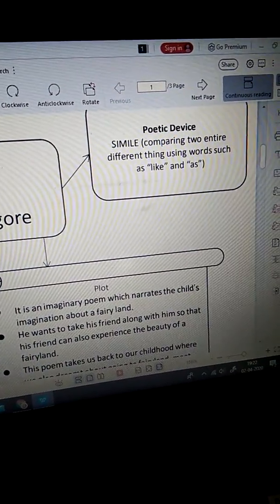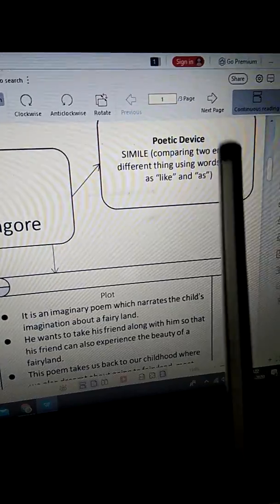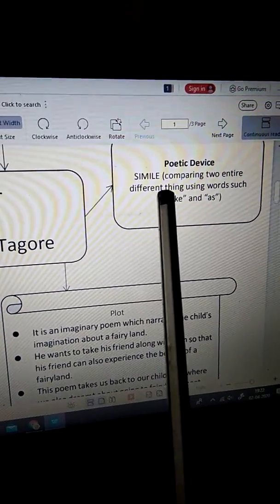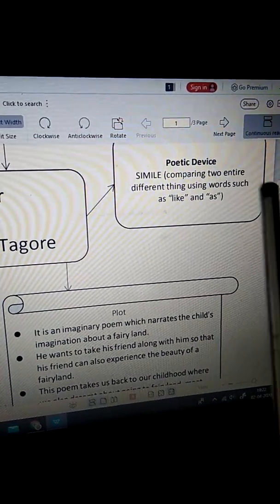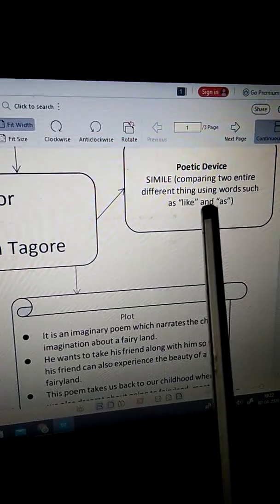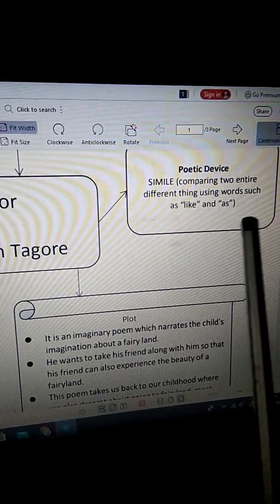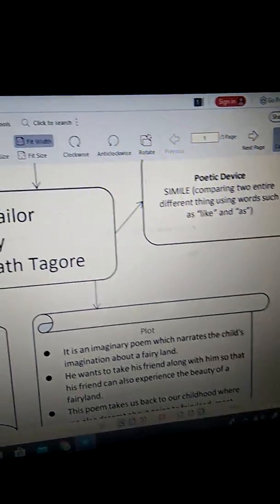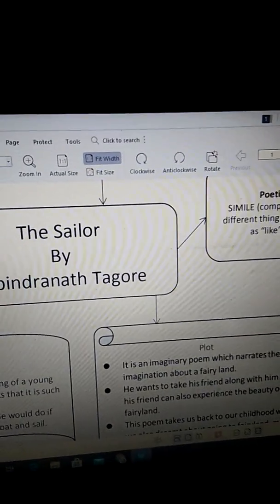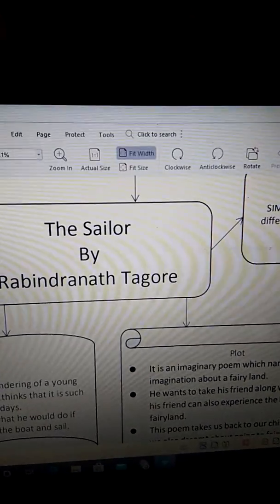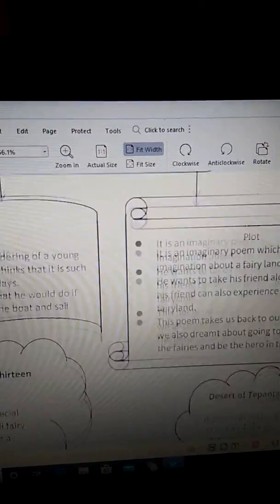Okay. Now we come to the poetic device. Which is the poetic device that is used in this poem? It is simile. What do we mean by simile? Comparing two entirely different things using words such as like and as. I have already explained this to you and you have also replied by giving examples of it.